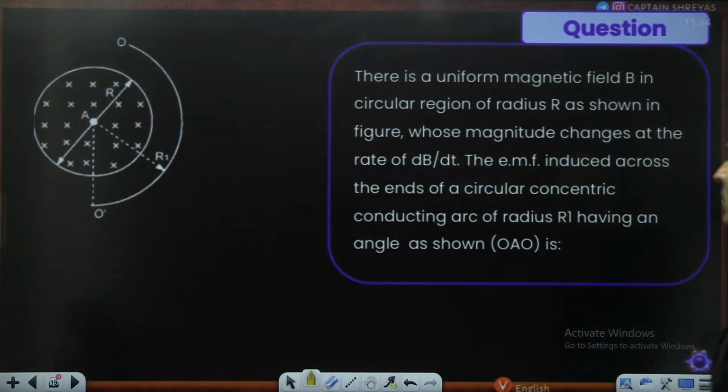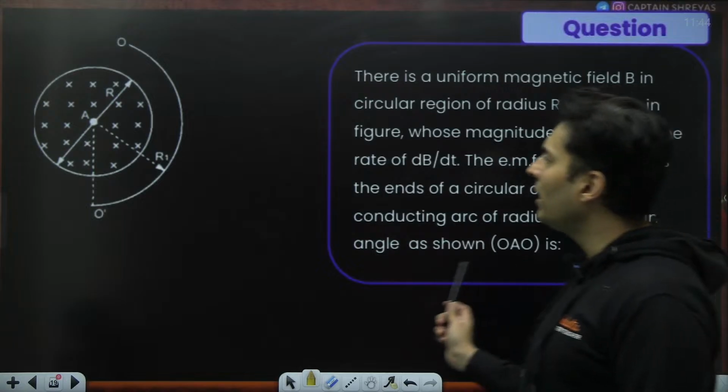Okay, next question. There is a uniform magnetic field in a circular region of radius r whose magnitude changes at the rate of dB by dt. The EMF induced across the ends of a circular conducting arc of radius r1 having an angle OAO.